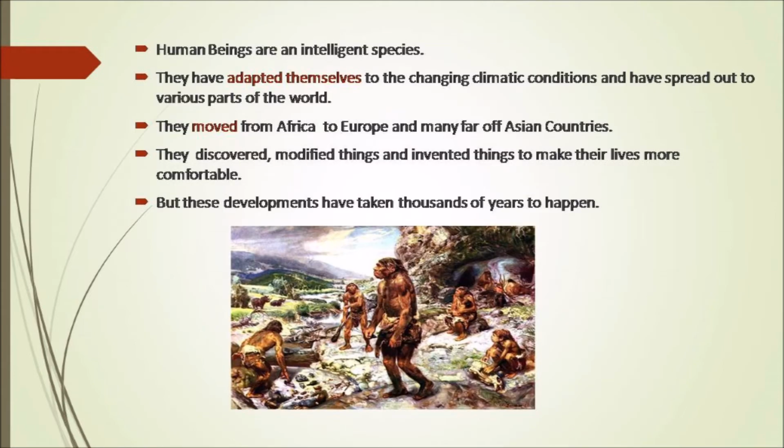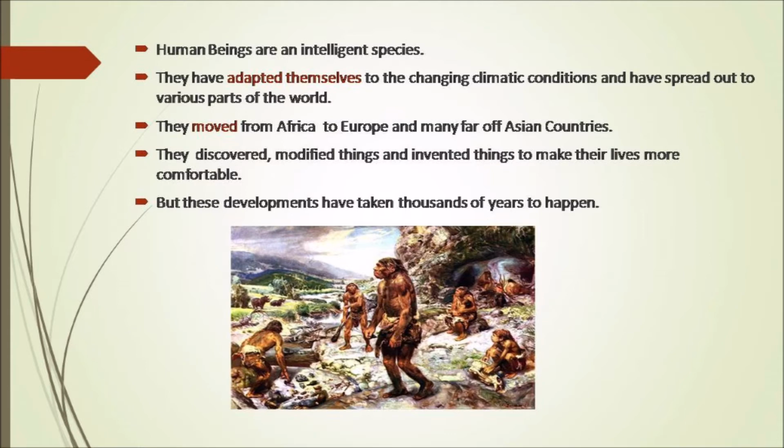Human beings are an intelligent species. Species means the living creatures of the same kind. So the early humans adapted themselves to changing climatic conditions. Adapted means they became adjustable to the changing climatic conditions, and they started to move from one place to another and spread out to various parts of the world.